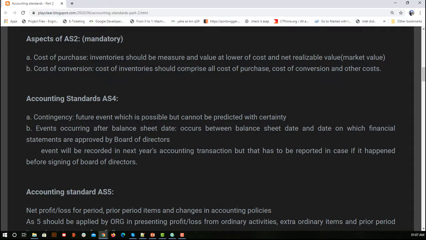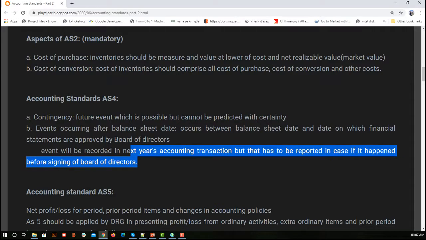Here, Accounting Standard 4 is completely about contingency and uncertain events. It is about uncertainty. Again, we have a second kind of uncertainty, which is not the predicted one. In contingency we are predicting that there is a possibility this worst case could come across and we need to face that worst-case scenario. But it also covers worst-case things which are not predicted.